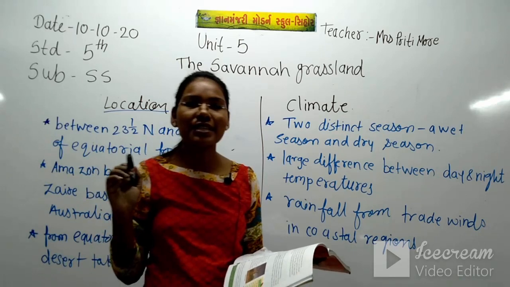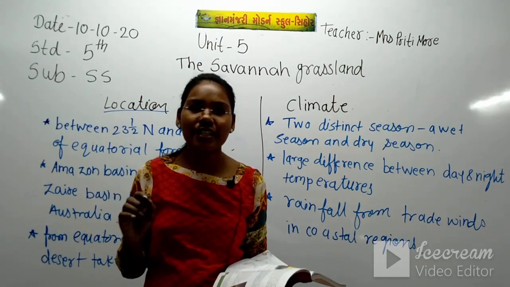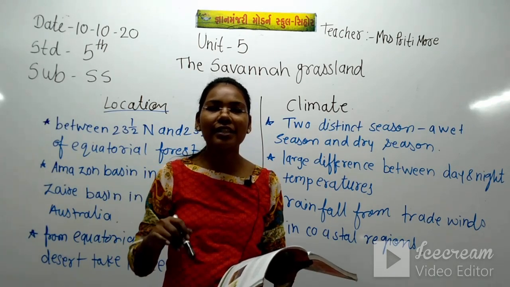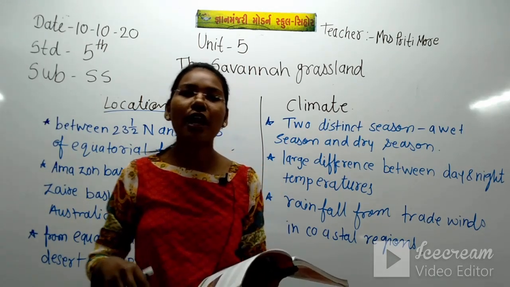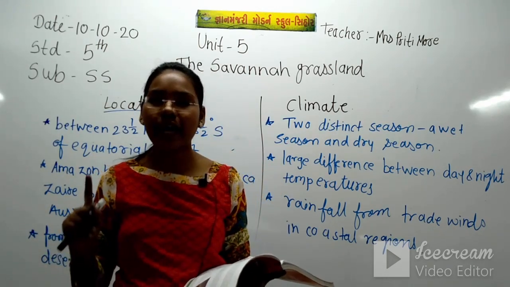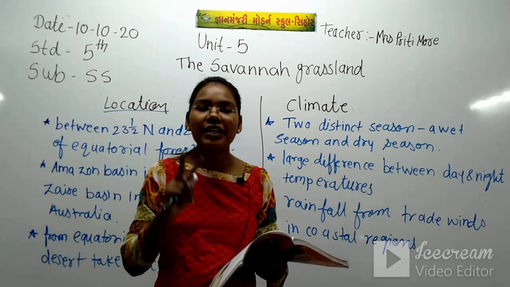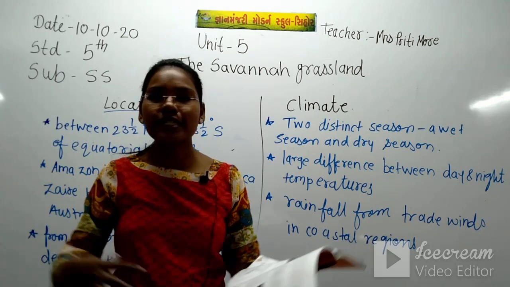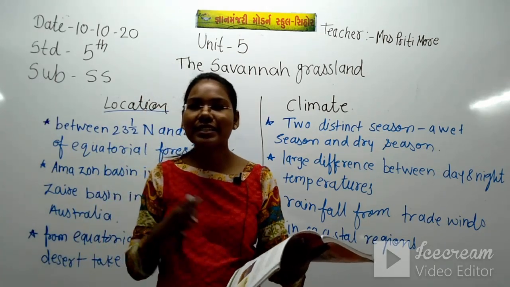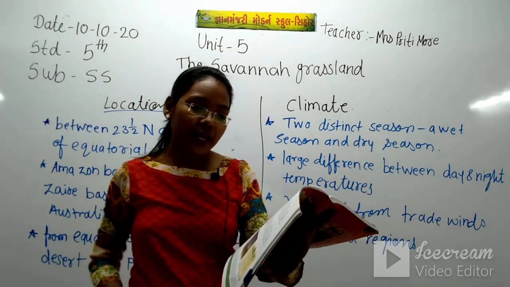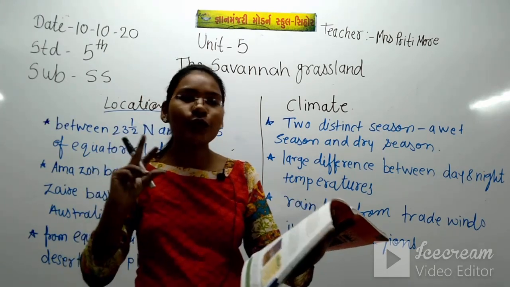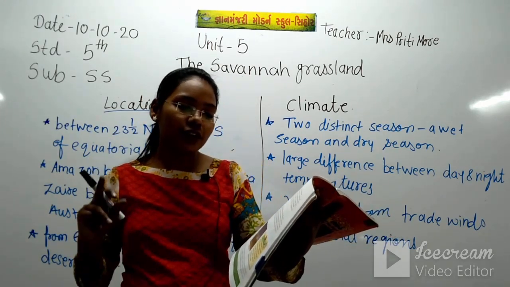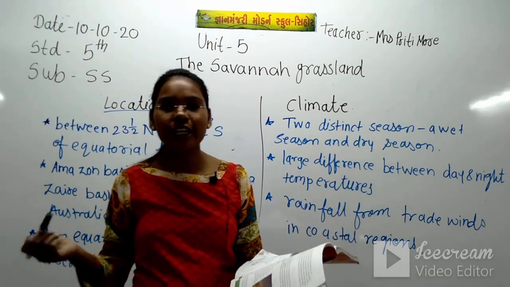Which kind of grass grows in the grassland region? Elephant grass grows there, up to 1.5 meters high, and we can find scattered trees there. It is not dense forest, it is scattered trees. So the two types of trees are acacia and baobab.